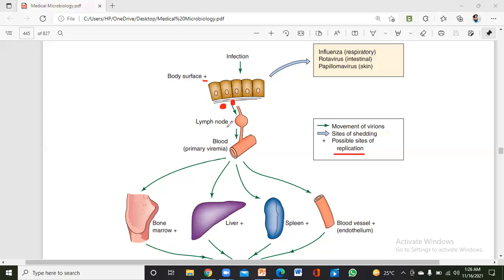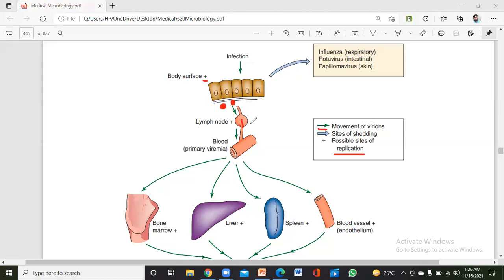So what does it do? It basically also multiplies inside that lymph node. Okay, and after the lymph node, it can get access to the bloodstream. Here, just look at the key. This green arrow is the movement of the virus, or the movement of the virions.